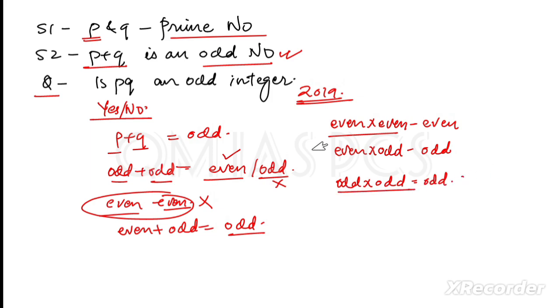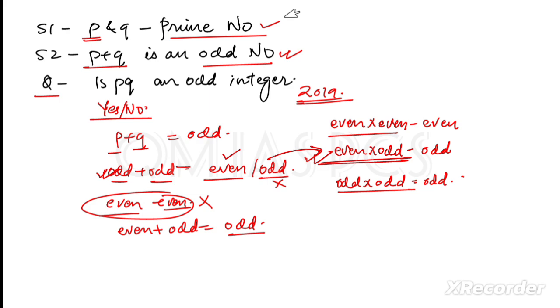From this we can say that the product of P and Q is an odd number, an odd integer, that is true. So from statement 2 itself we can say that the PQ product is an odd integer. There is no need to say whether it is a prime number or not. There is no compulsion of prime number there.